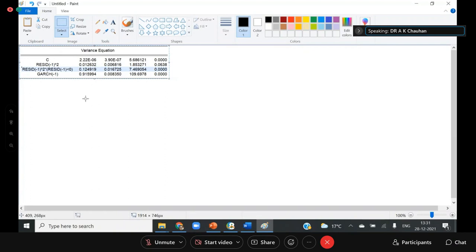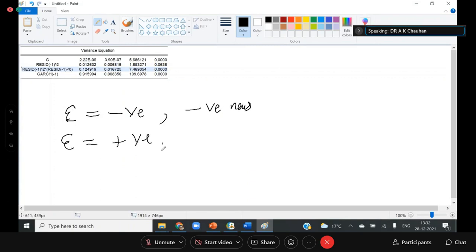Nifty, everybody knows that. Negative news: if the error is negative, it means negative news comes in the market. If the error term is positive, it means positive news comes in the market. Now we are very clear.